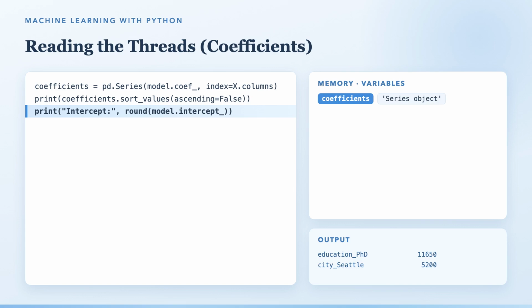Age at 290. And 1 negative: department sales, at minus 1,850. Finally, we print model.intercept_, rounded, 21,500. The quiet starting point of every prediction.